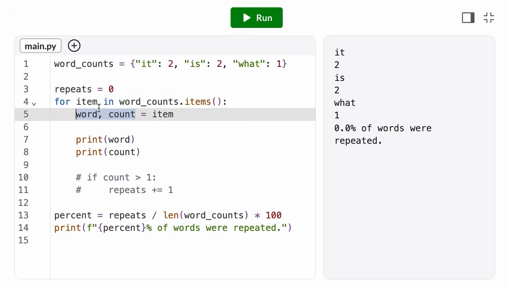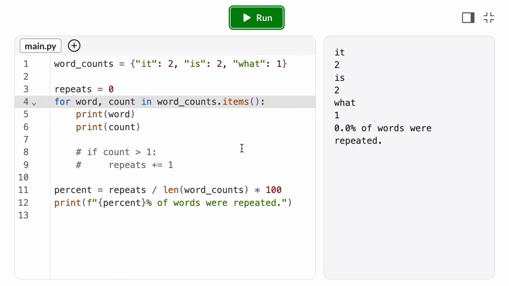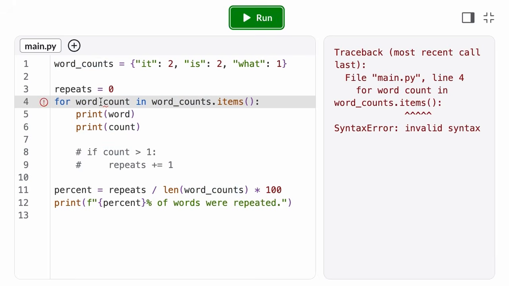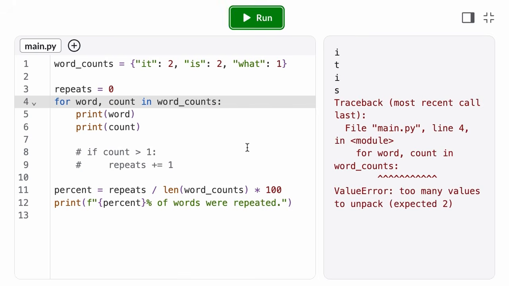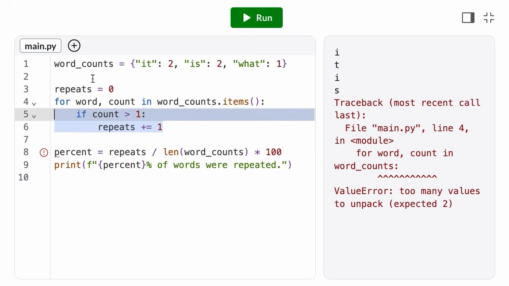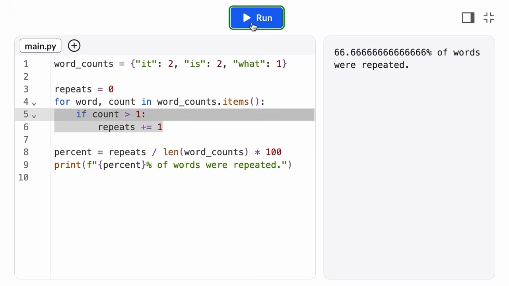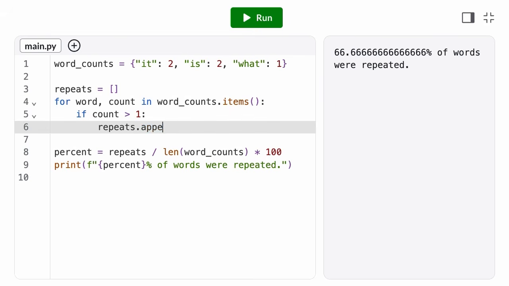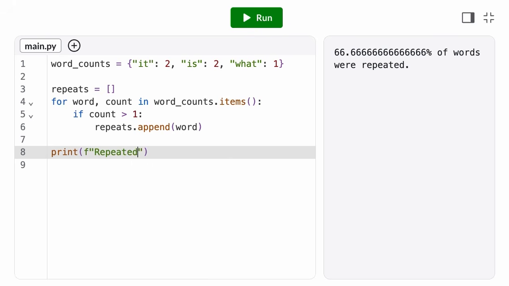And to make this even easier, we can inline this unpacking into our for statement. On each iteration, the loop variable word contains the next key, and the loop variable count contains the next value. Be extra careful with this syntax, because it's easy to forget the comma or the dot items and end up with a weird error. We can calculate the same result just iterating by key. But if we need both the key and the value in the loop body, iterating by item often makes this a lot cleaner.